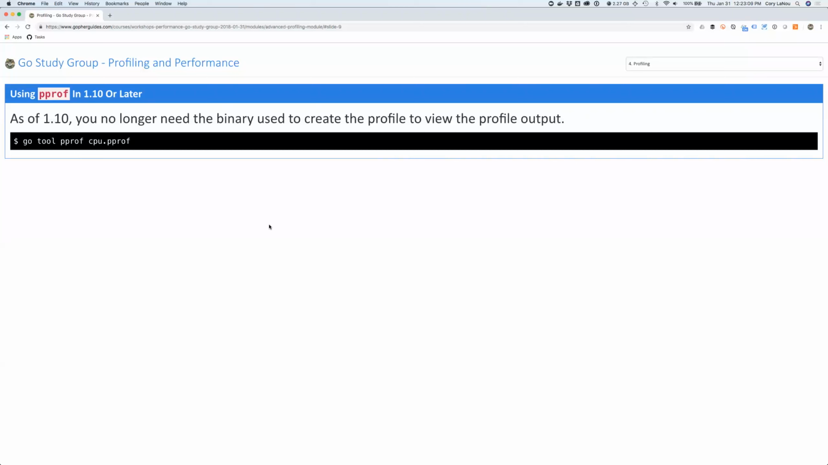When I worked at Influx, this was a real problem. We'd have people do profiles in production, and if they didn't ship us the binary, trying to recreate that binary was difficult. So this was a really big step forward. This was really nice. So pretty sure everybody should be on 1.10 or above at this point, so you don't have to worry about it.